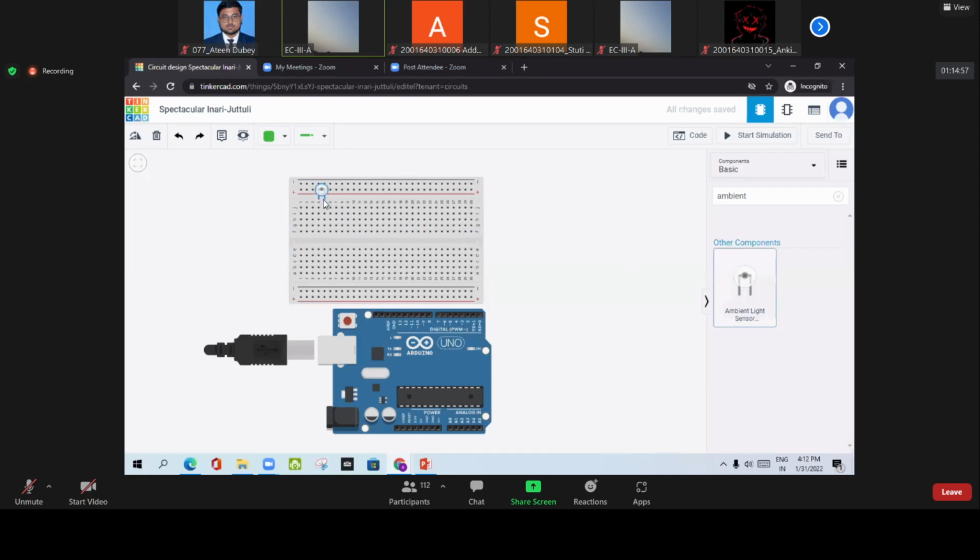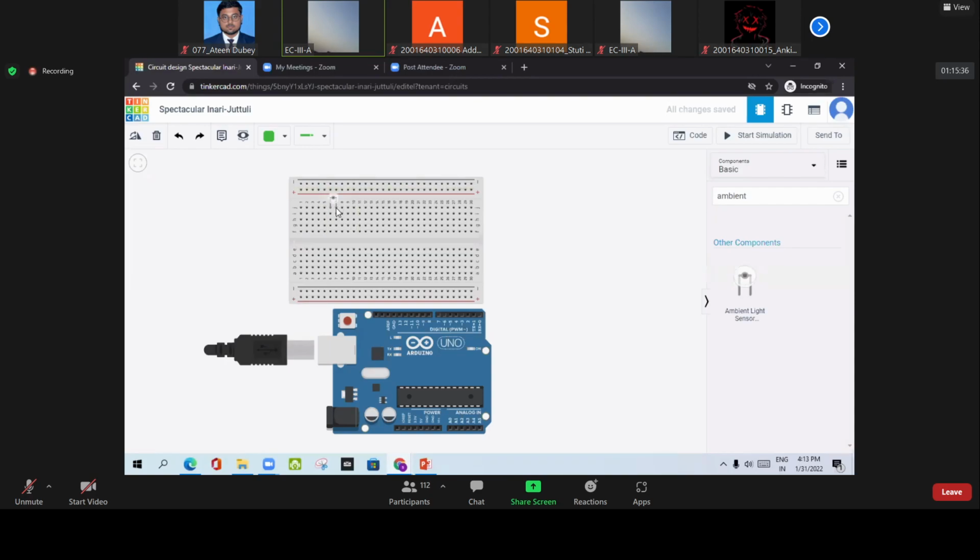So I am going to put this sensor. The interesting point of this sensor is that the ambient light sensor will sense the natural light, and according to that, your bulb and LED street lamp will be turned off. And if there is light of less intensity, that bulb should automatically turn on. Okay, so now I am going to see how this sensor will work.